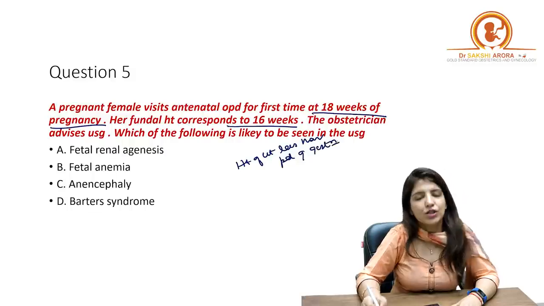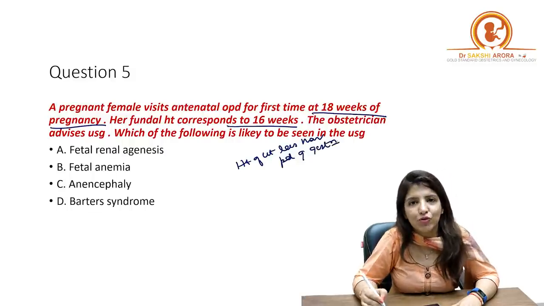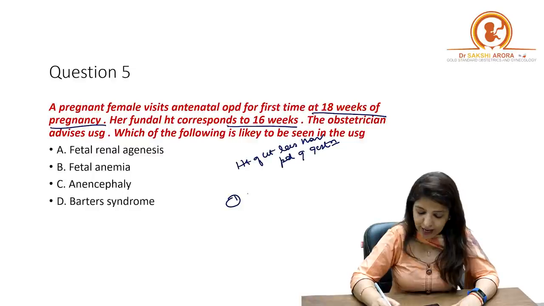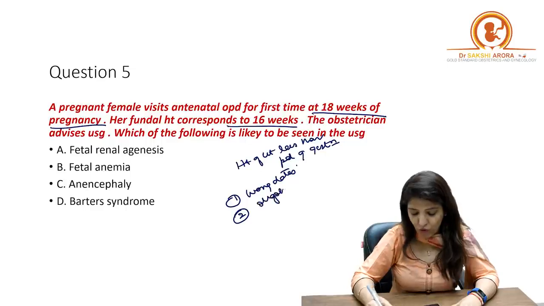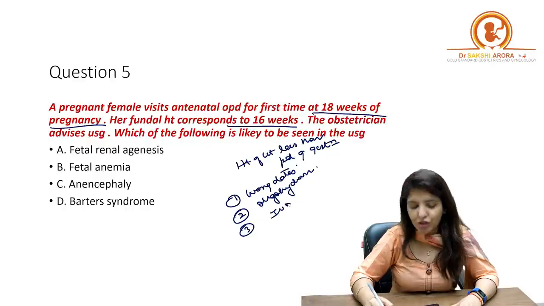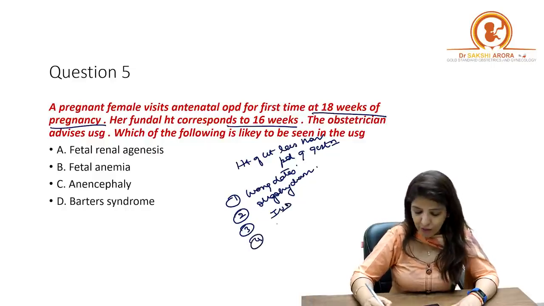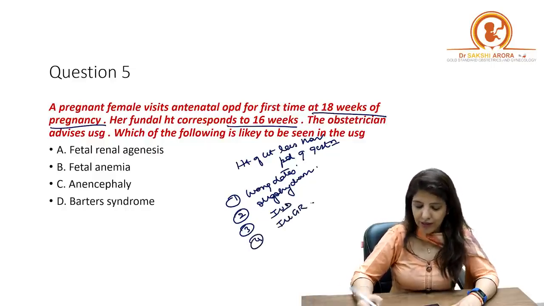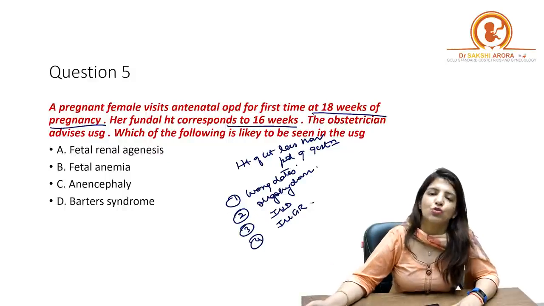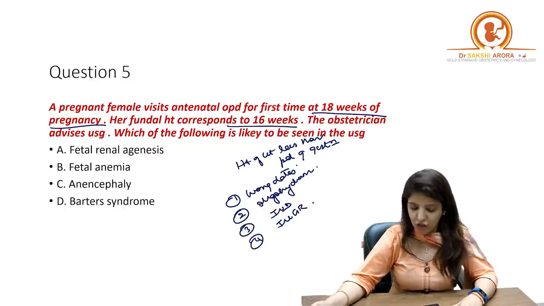And what are the conditions in which height of the uterus is less than the period of gestation? Number 1, it can be wrong dates, because of which the height is less. Number 2, it could be a case of oligohydramnios. Number 3, it could be intrauterine death of the fetus. And number 4, IUGR. In these conditions, the height of the uterus is less than the period of gestation.